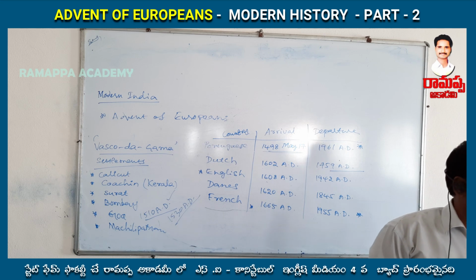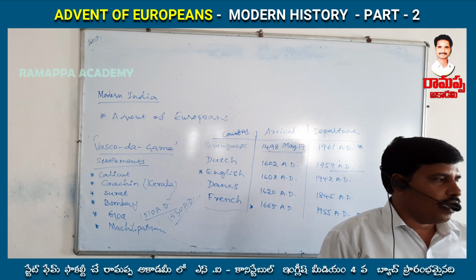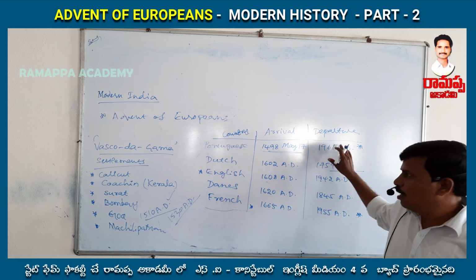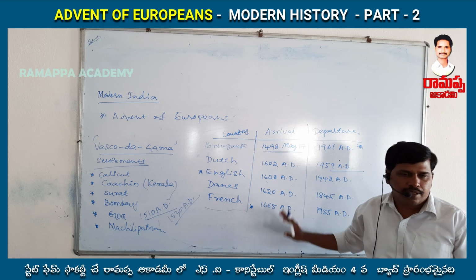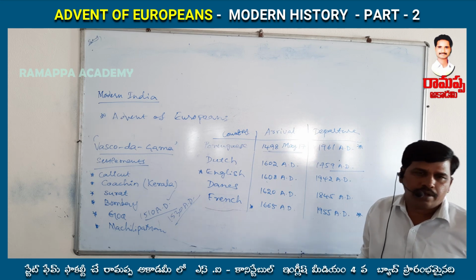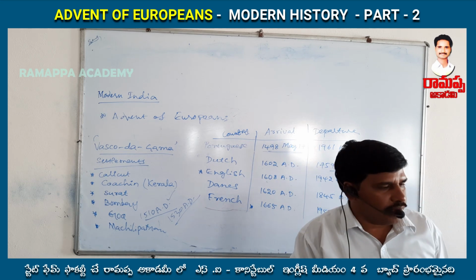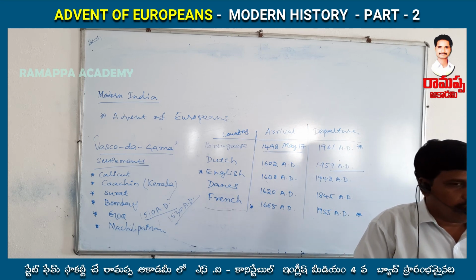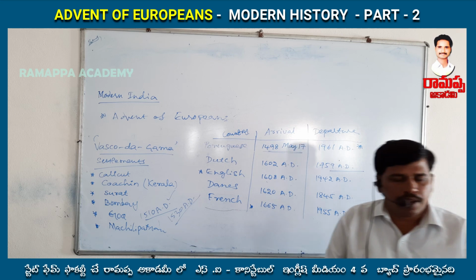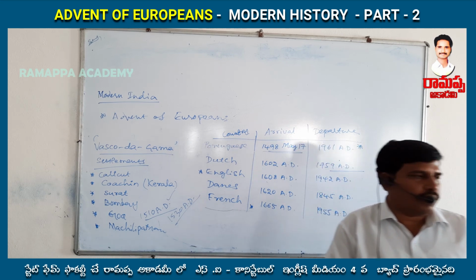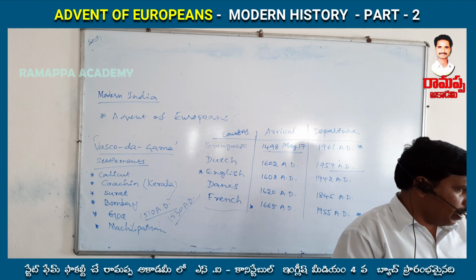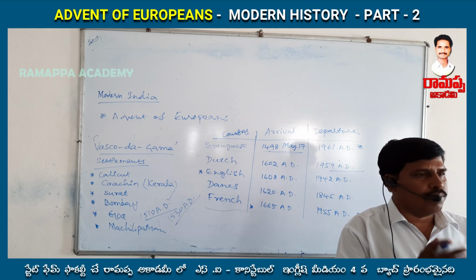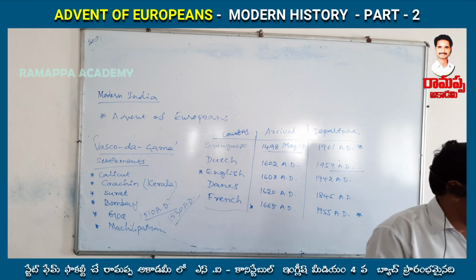Sikandar Lodi was in North India, but in the southern part of India it was completely Sri Krishna Devaraya. Sri Krishna Devaraya belongs to which kingdom? The Vijayanagara kingdom. A kingdom is a very large territorial place, whereas a province is a small territorial place. You should observe the difference between the kingdom and the province.